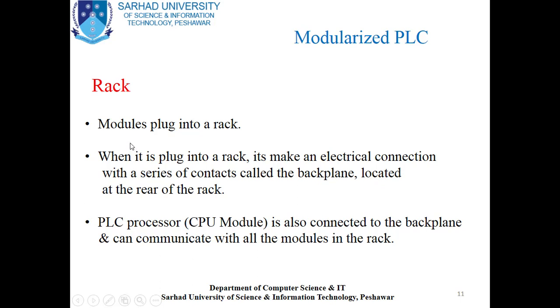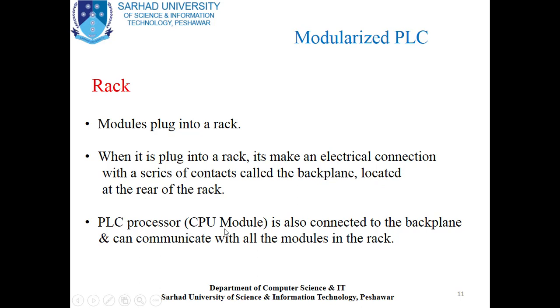Rack. What is a rack? Modules plug into the rack. We know that there are several modules which can be connected to the PLC, and these modules can be plugged into a rack. When it is plugged into a rack, it makes an electrical connection with a series of contacts called the backplane, located at the rear of the rack.